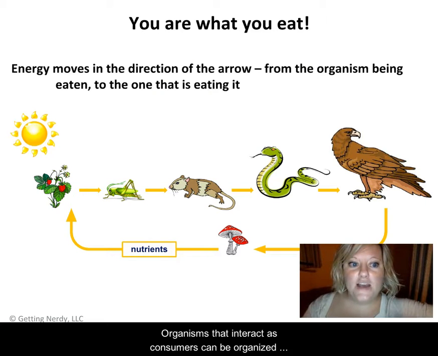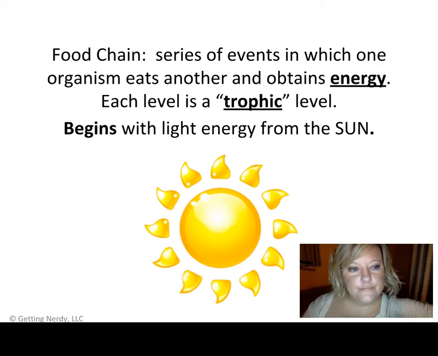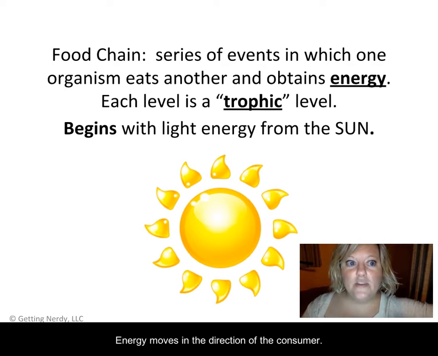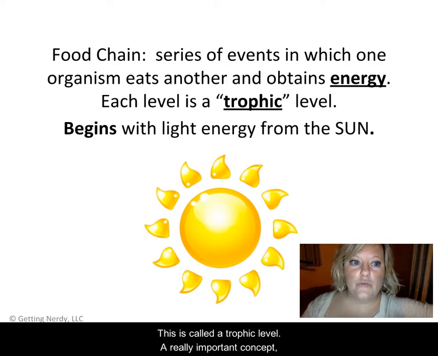Organisms that interact as consumers can be organized into simple food chains. We will use this food chain as an example. Your second keyword is interact. Energy moves in the direction of the consumer. As you follow the arrow up the food chain, the amount of available energy changes. This is called a trophic level.